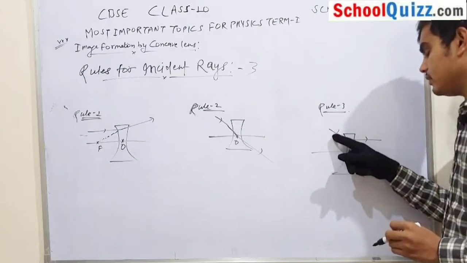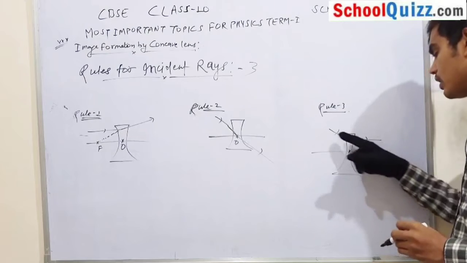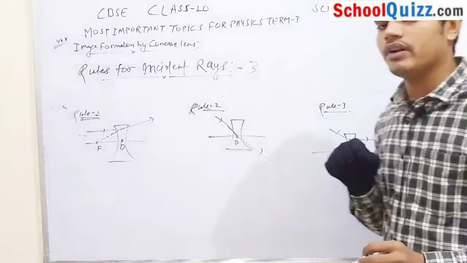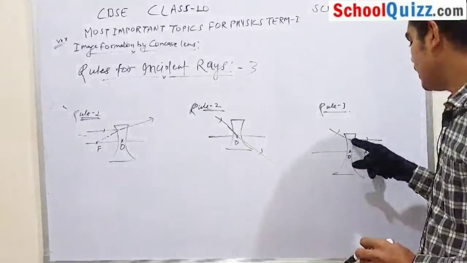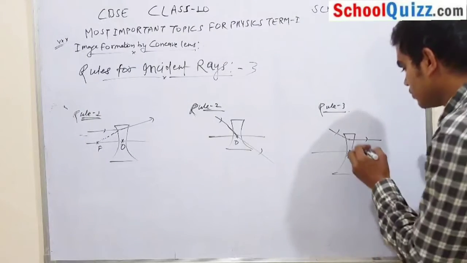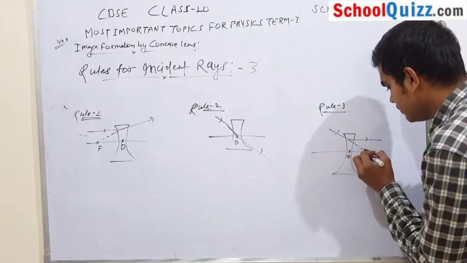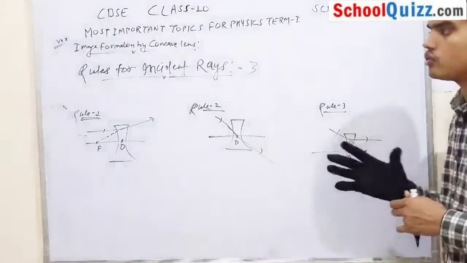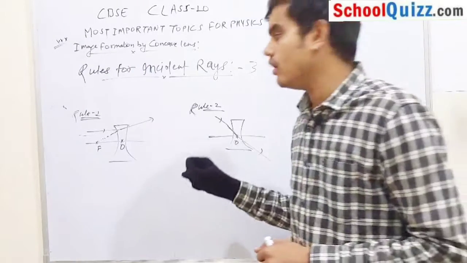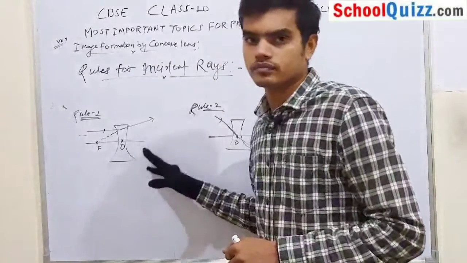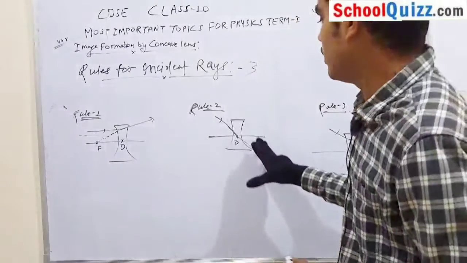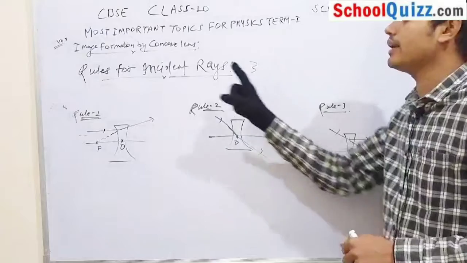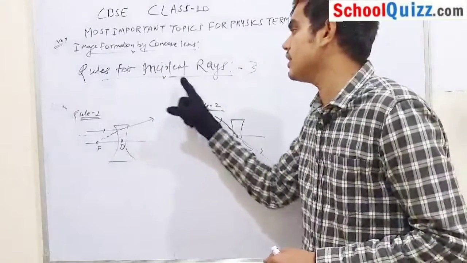The ray of light moves toward the focus, but due to the concave lens it will refract, or diverge, parallel to your principal axis. So it seems that this ray of light meets at the focus. These are the rules for incident rays.